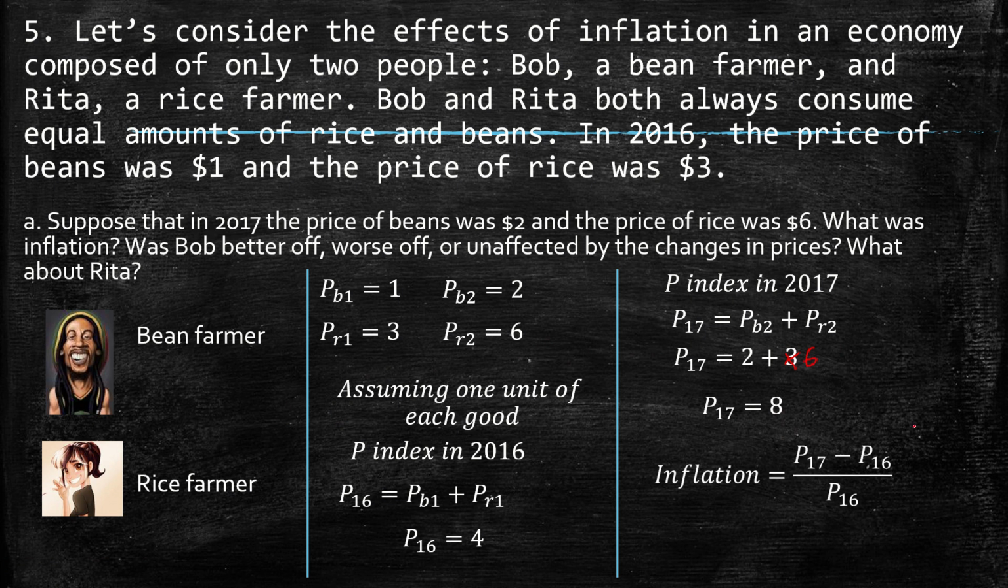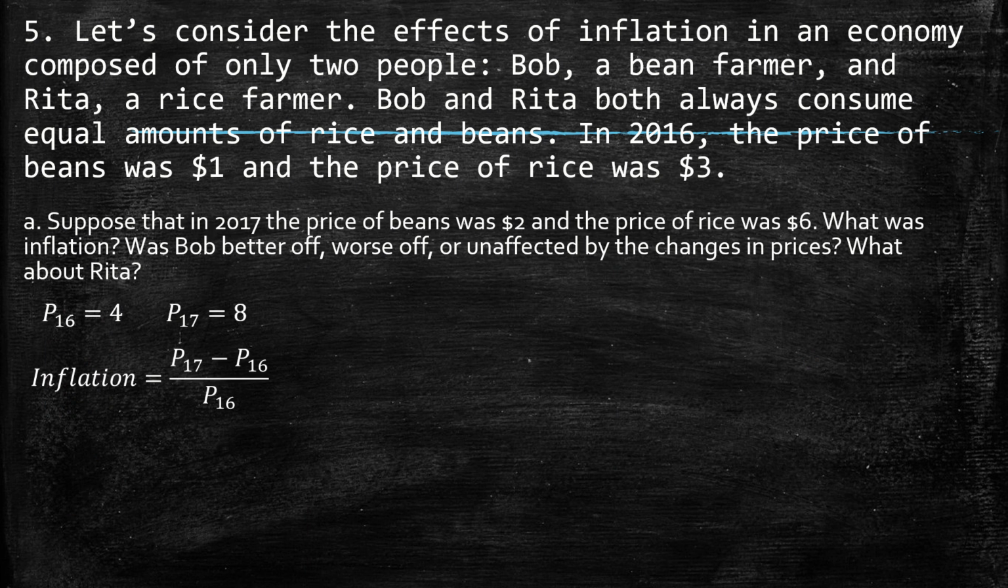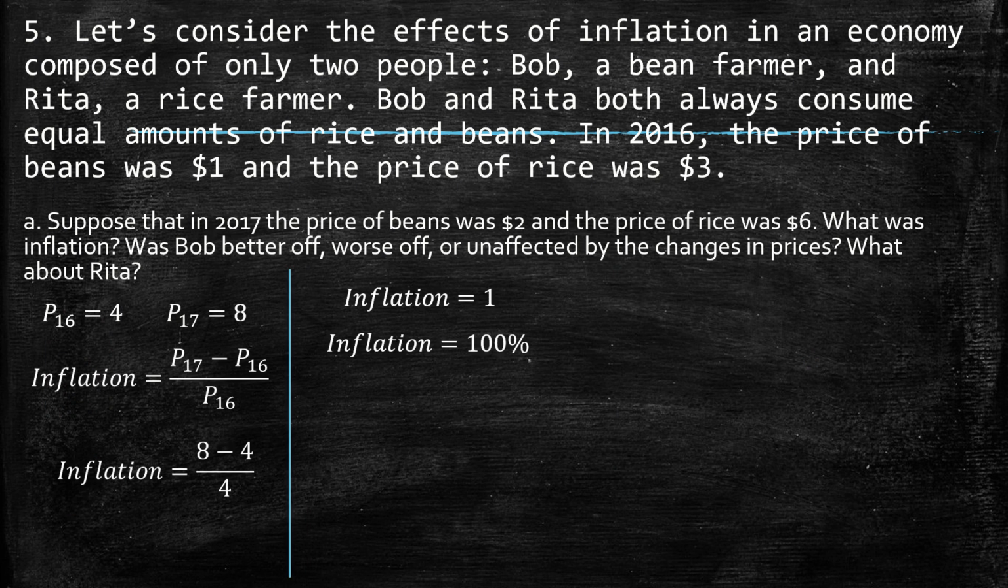So the inflation should be the change of this CPI from one year to another. So we have P17 minus P16 over P16. As a consequence, the overall inflation is 1, which we multiply by 100, so we have an inflation of 100%. So what happened? Bob should be better off as a farmer, but that's not true because he's a consumer as well. So he should be unaffected.